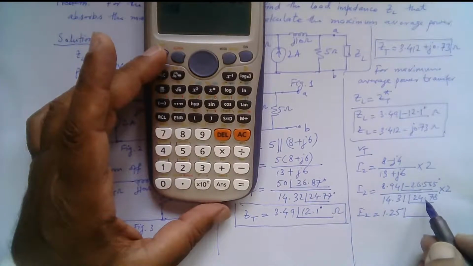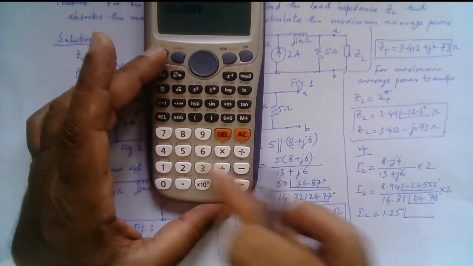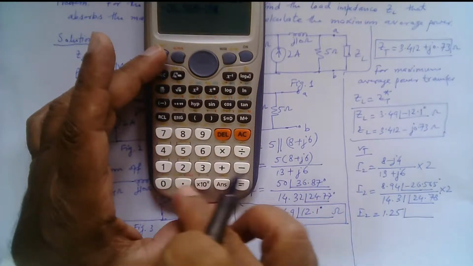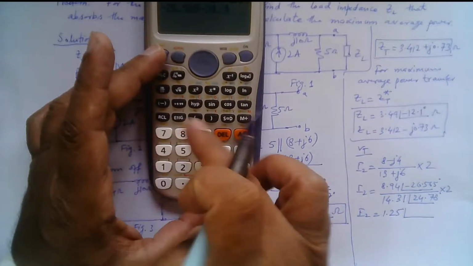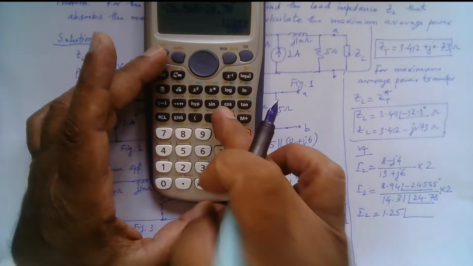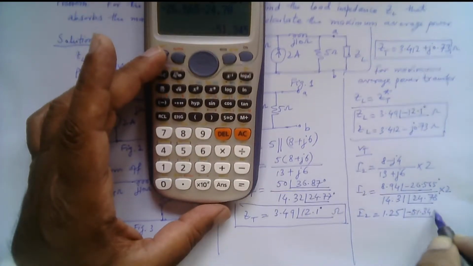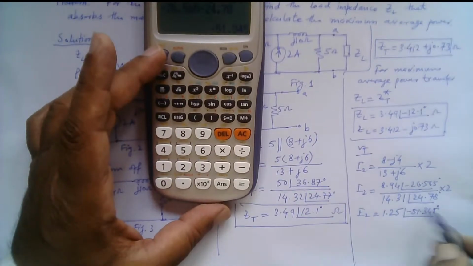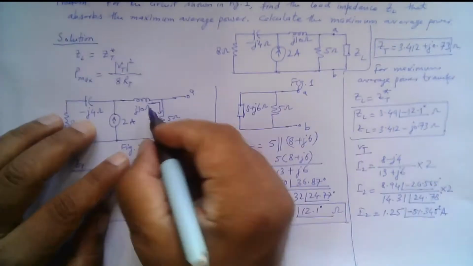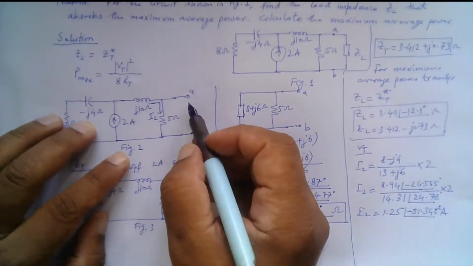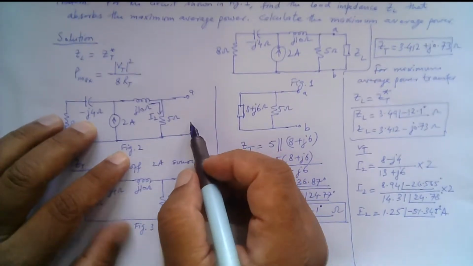So minus 26.565 minus 24.78. So that is minus 51.345 degrees amperes. So this is the current through this branch when these terminals A and B are open, right?